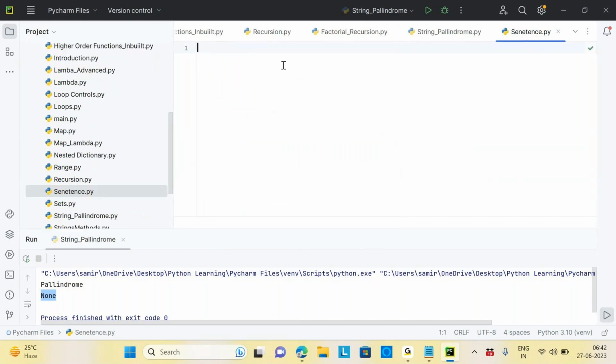Write a program to take input as multiple strings and make it a sentence, and print the last word which you enter.